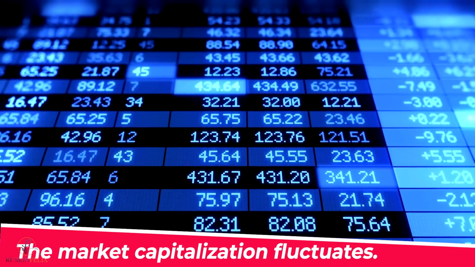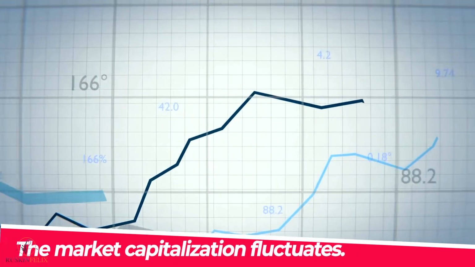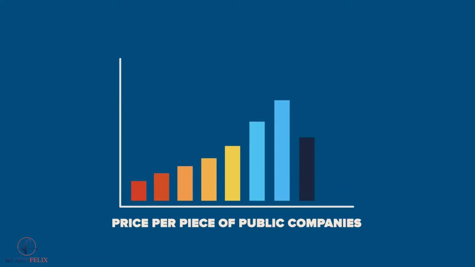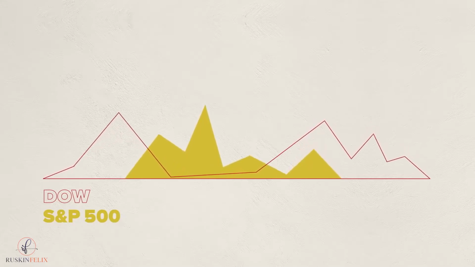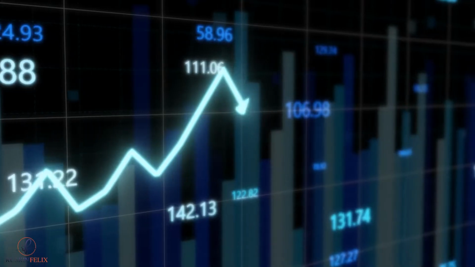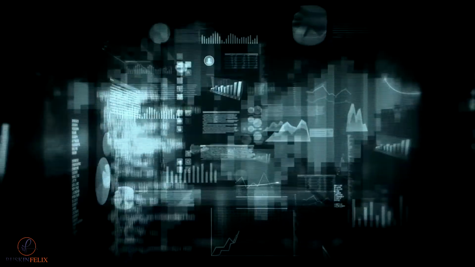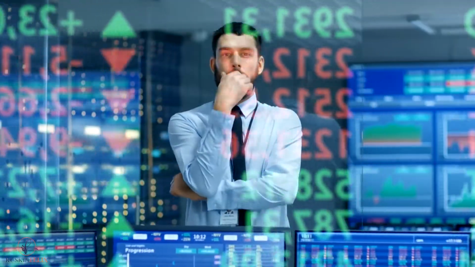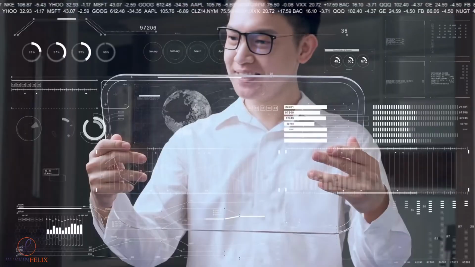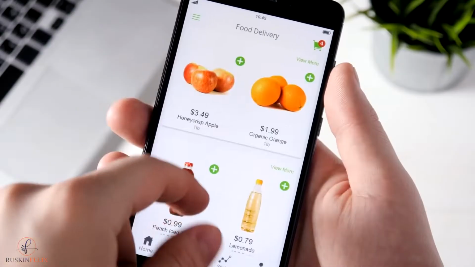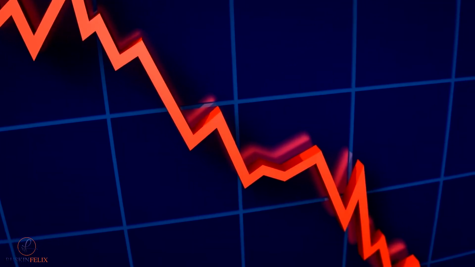The market capitalization fluctuates. Significant fluctuations in the price of a stock and when a corporation issues or repurchases shares can affect a company's market value. Dilution occurs when an investor exercises a significant number of warrants, resulting in a rise in the number of shares on the market and a negative impact on shareholders.